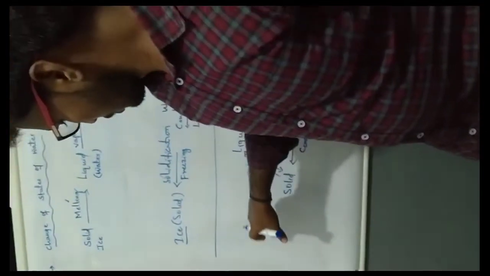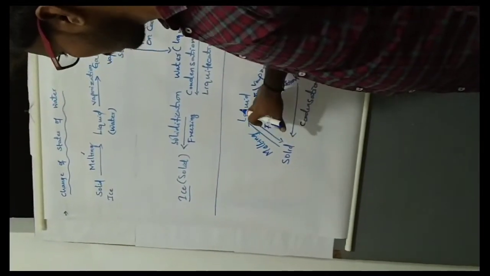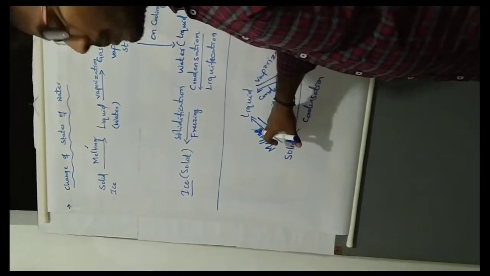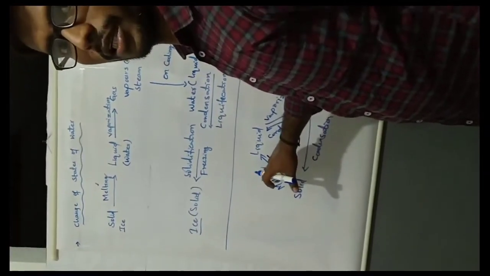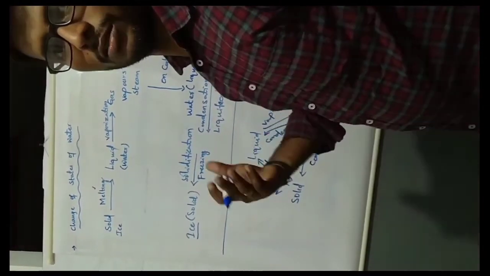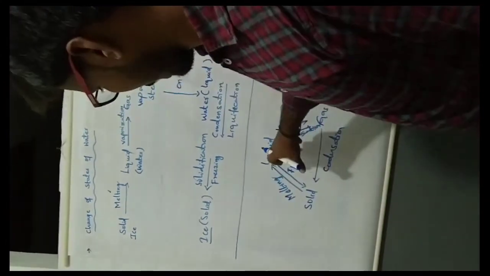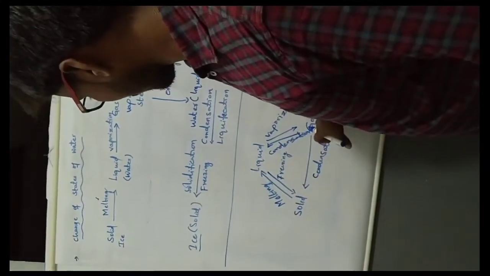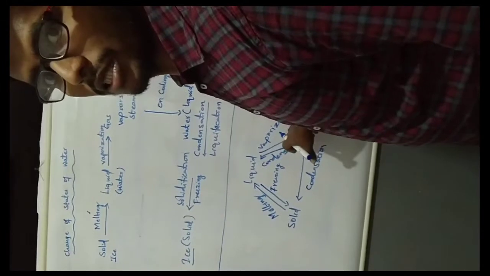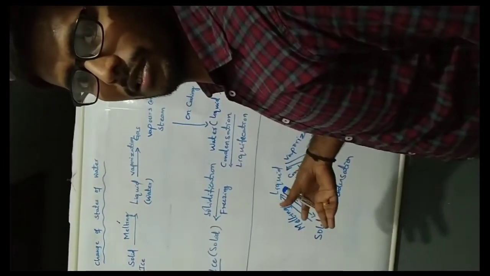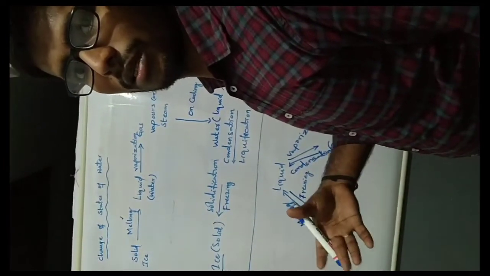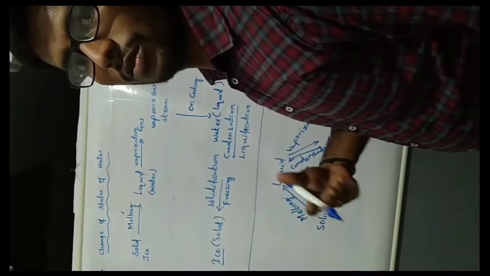The final conclusion: solid changing to liquid is known as the melting process. Liquid changing to gas is known as vaporization. The definition of vaporization: at a certain temperature liquid changes to vapor.